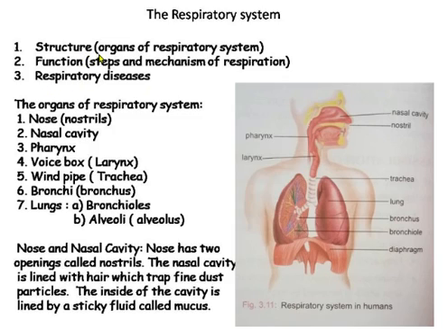In structure, we will see the organs of the respiratory system. In function, we will see the steps and mechanism of respiration. And lastly, we will discuss a few of the respiratory diseases.